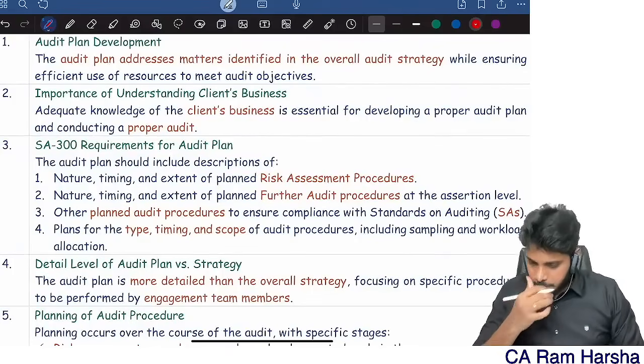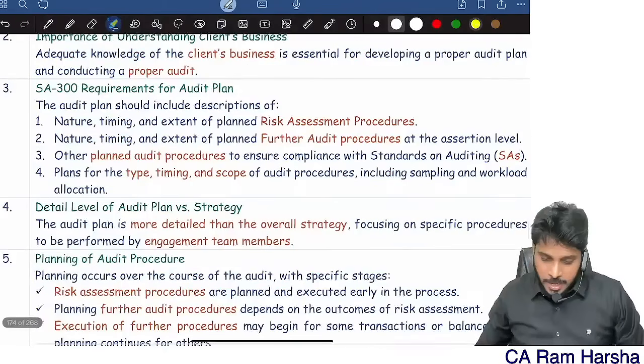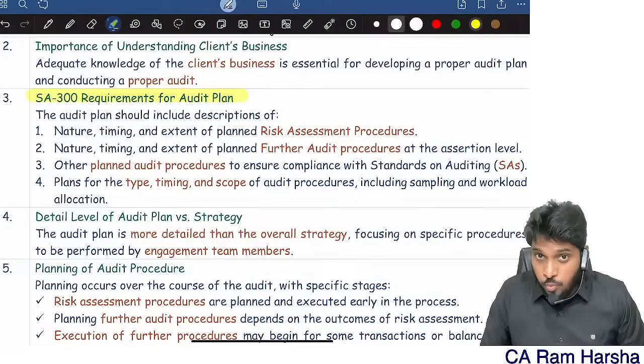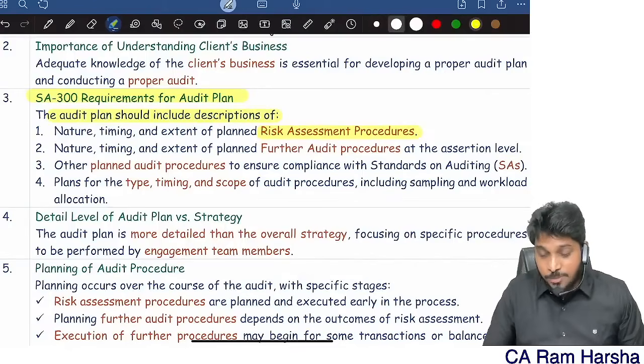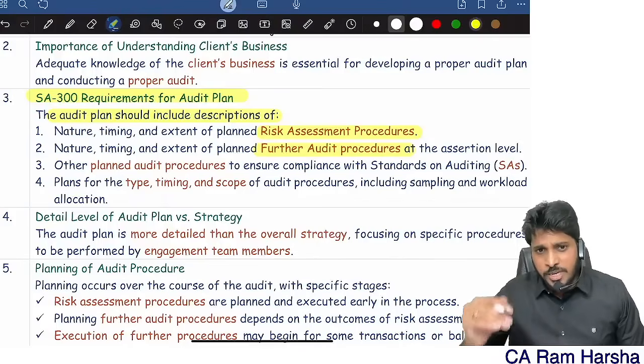So SA 300, what does the standard say? The audit plan should include risk assessment procedure. The audit plan should include further audit procedure. So not only risk assessment, further audit also.